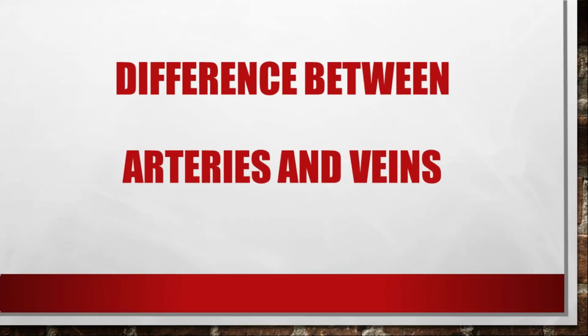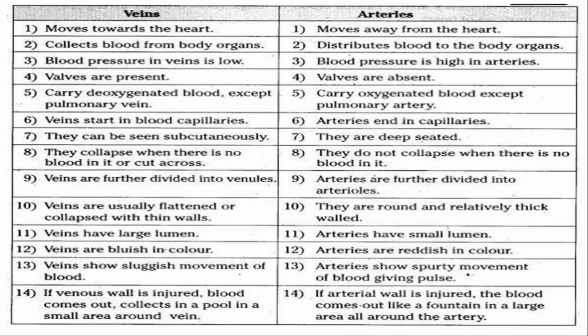Now let's learn about the difference between arteries and veins. Basically, veins move towards the heart, arteries move away from the heart. Veins collect blood from the body organs, arteries distribute blood to the body organs. Blood pressure in the vein is very low, whereas the blood pressure in the arteries is quite high. Valves are present in veins, valves are absent in arteries. All veins carry deoxygenated blood except the pulmonary vein. All arteries carry oxygenated blood except the pulmonary artery. Veins start in the blood capillaries, arteries end in the blood capillaries.